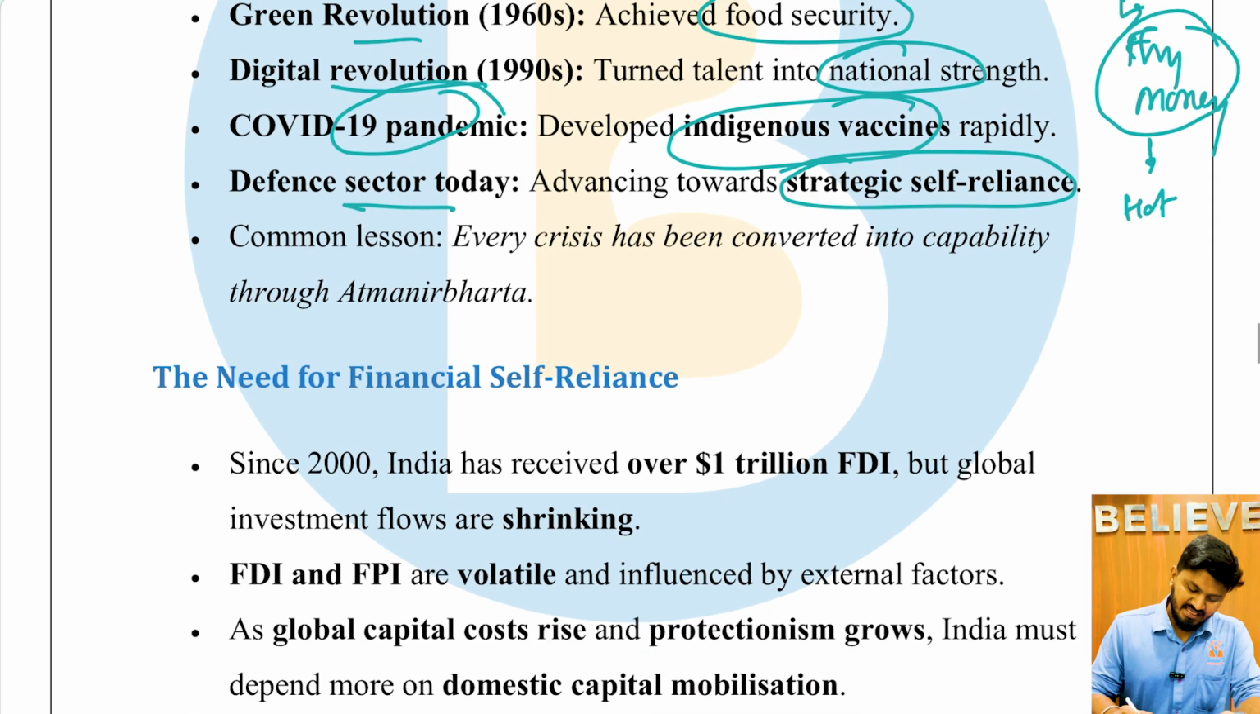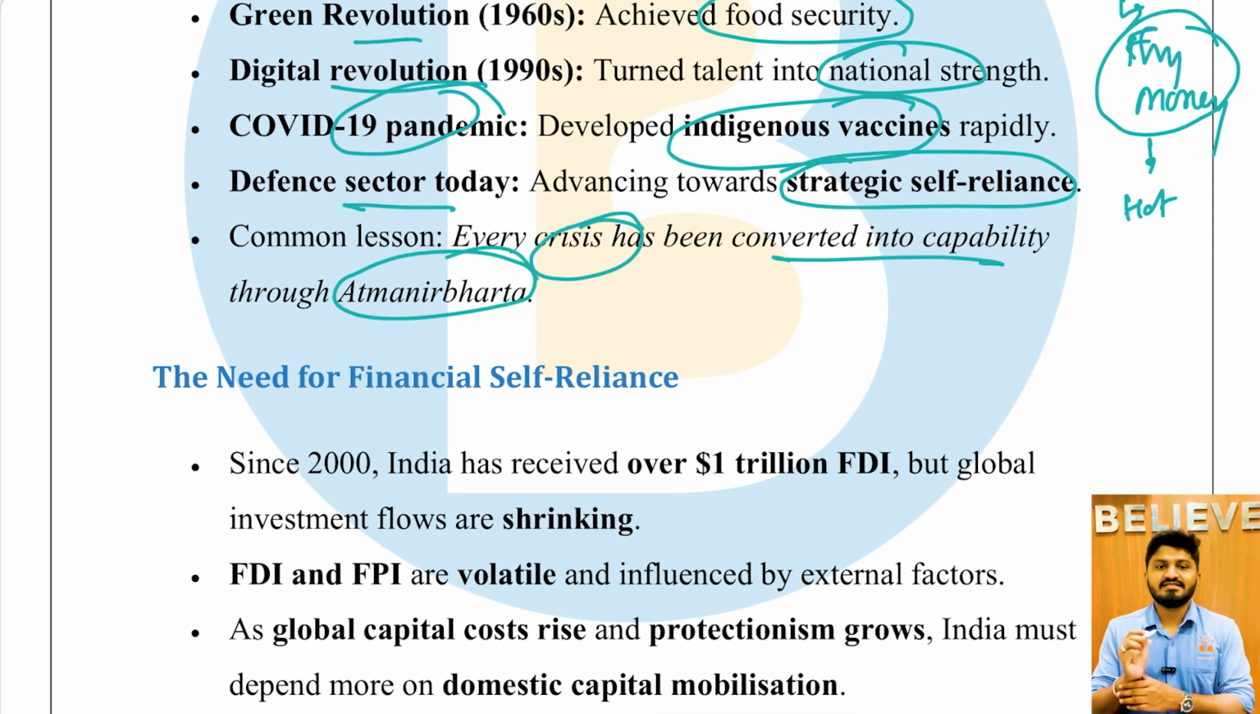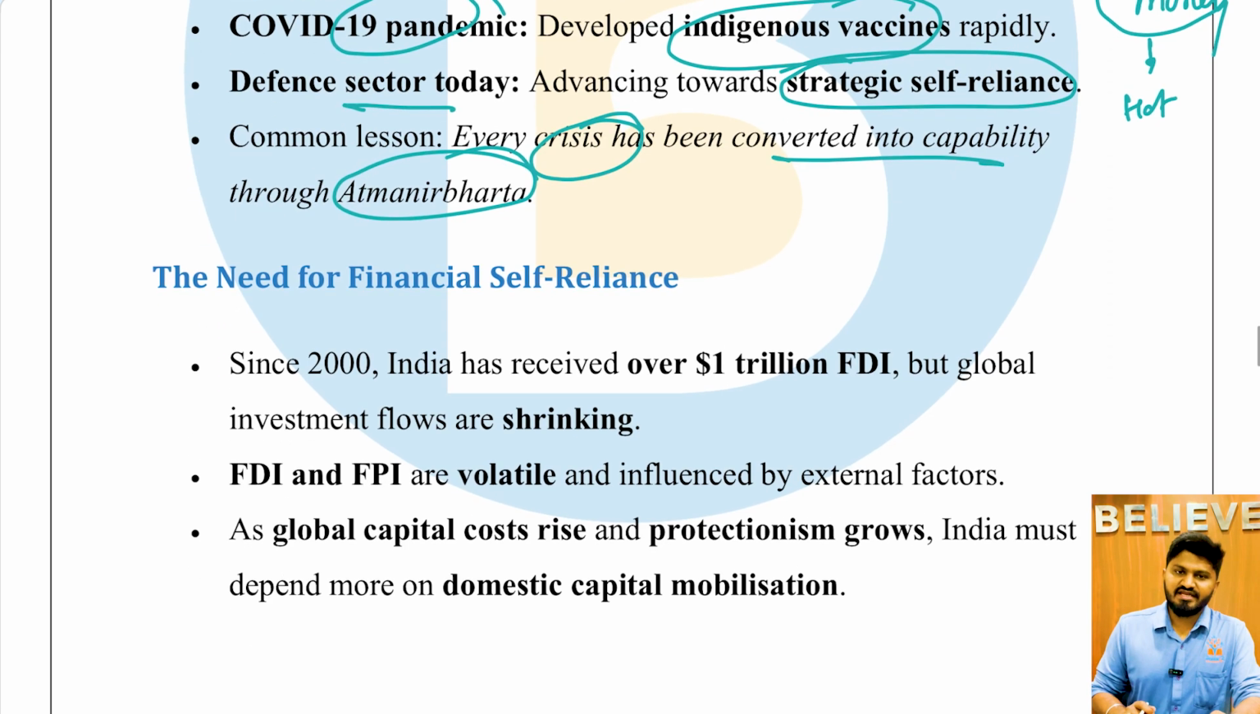The common lesson is that every crisis has been converted into capability through Atmanirbharta. Every challenge has been converted into opportunity. Now there is another challenge, that is investment, that is tariffs from different countries. So the solution lies in Bharat, in Atmanirbharta again. So, the need for financial self-reliance.